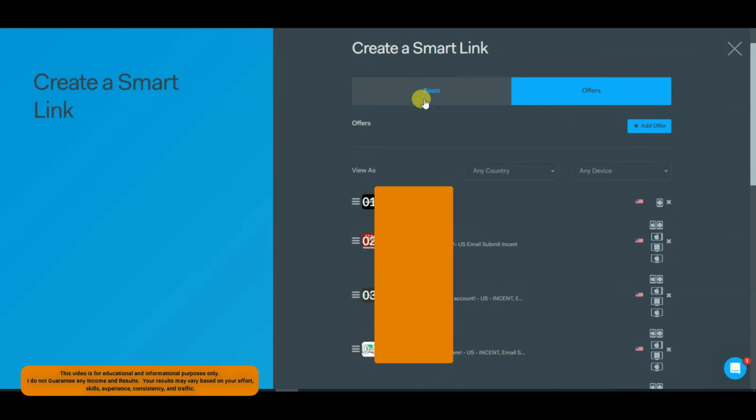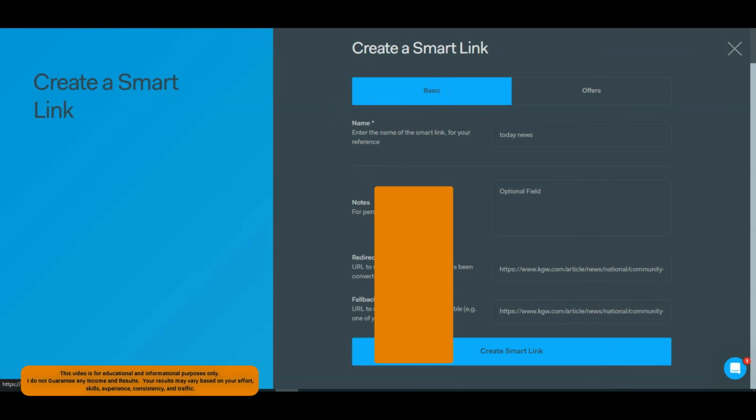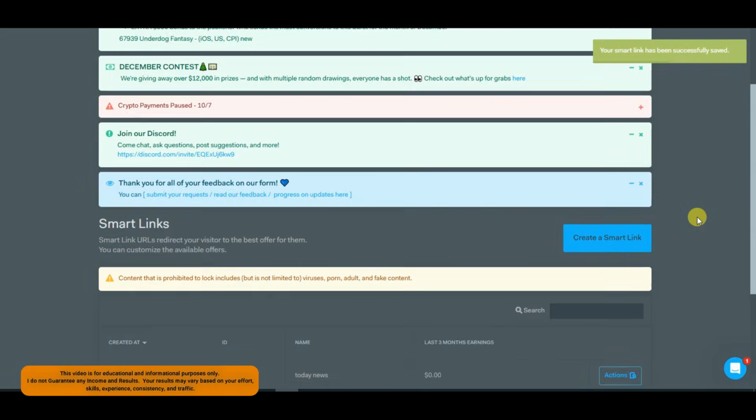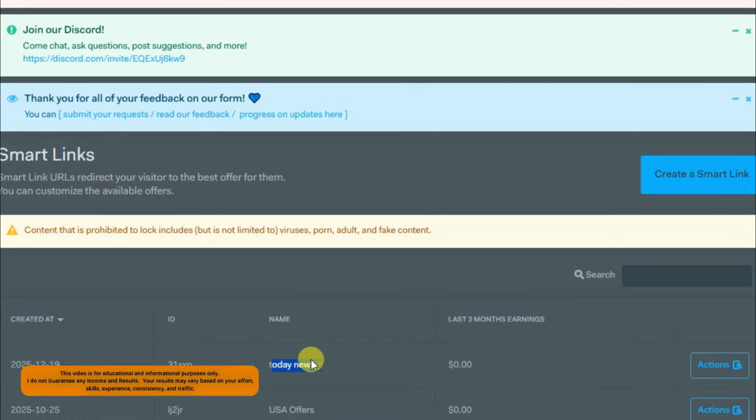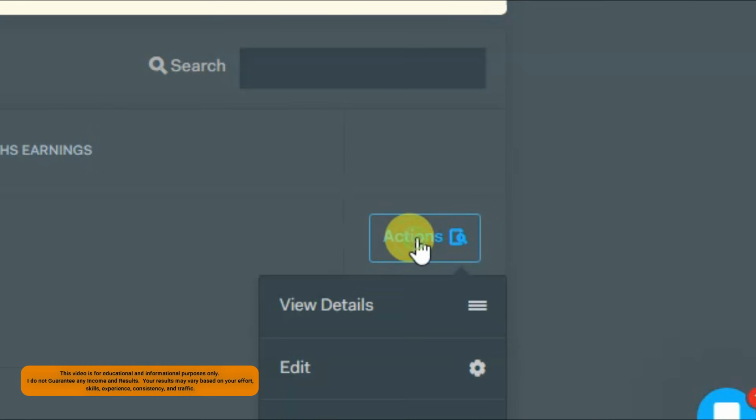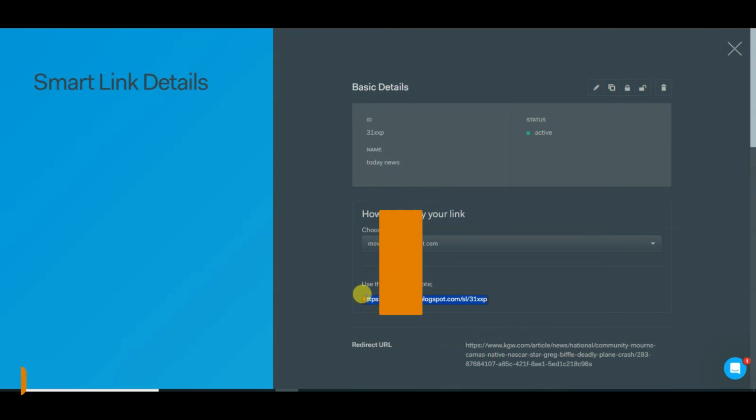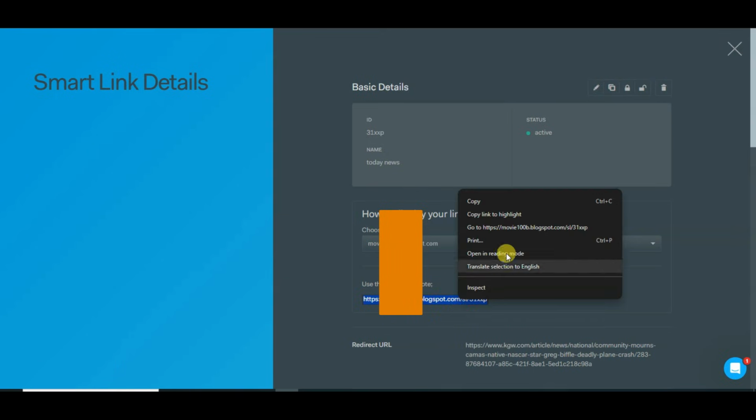Now in next step you can click on basic. You can click on create a smart link button. You can scroll down. Here you can see I have created a smart link. Click on actions button. Now click on view details button. Here you can see a smart link URL. You can copy this URL.